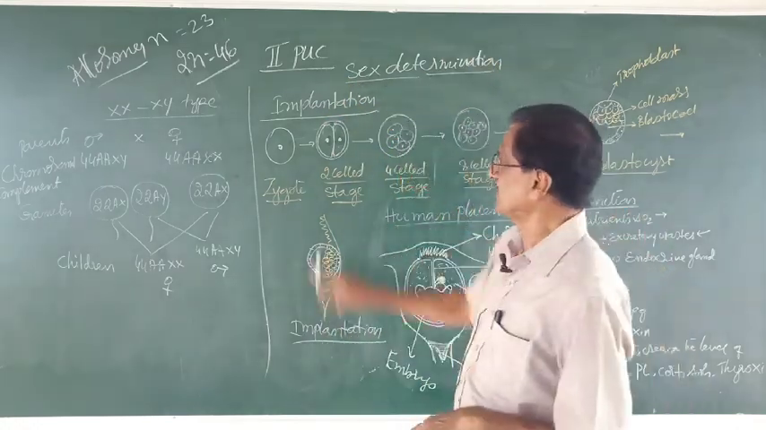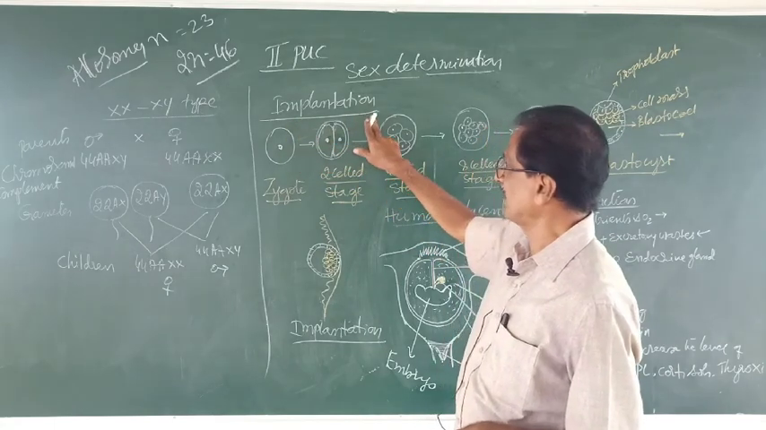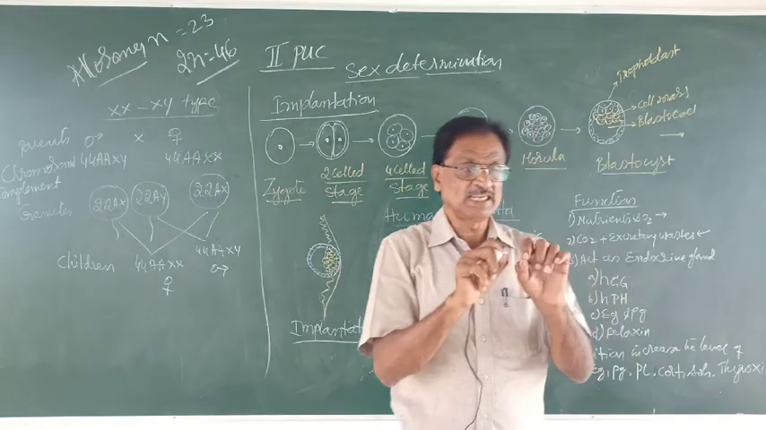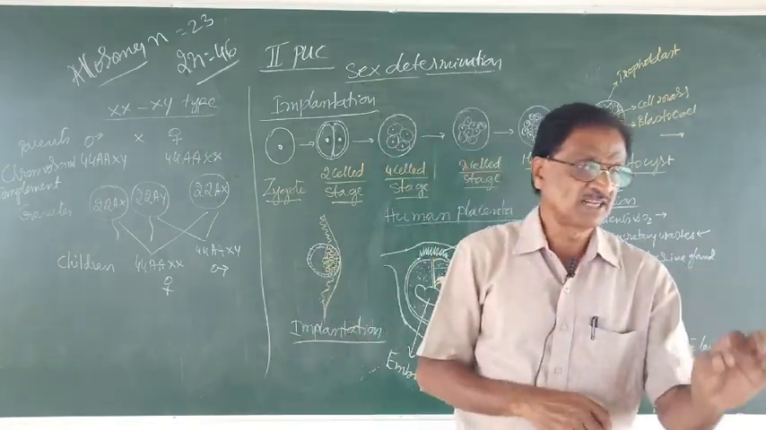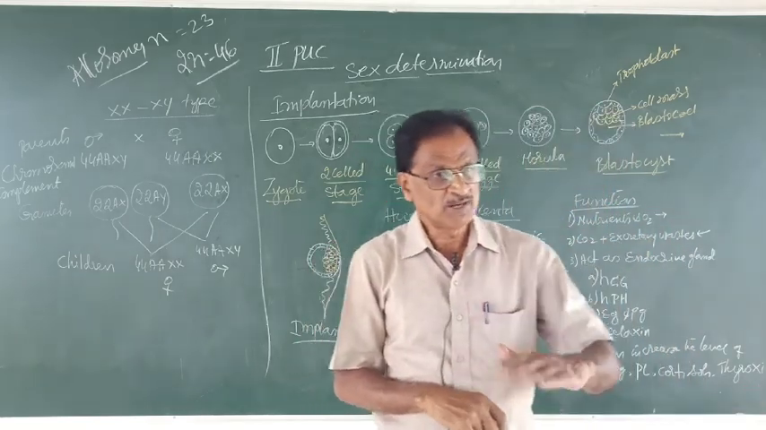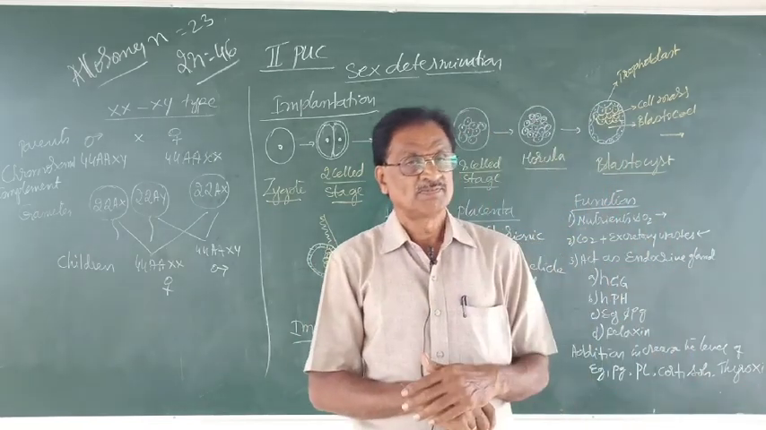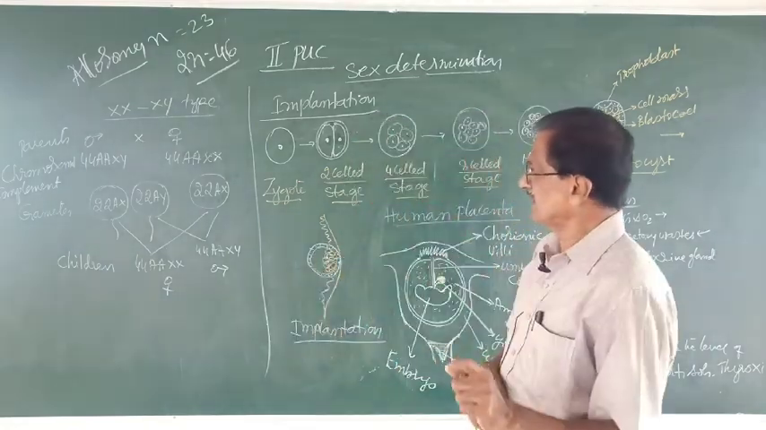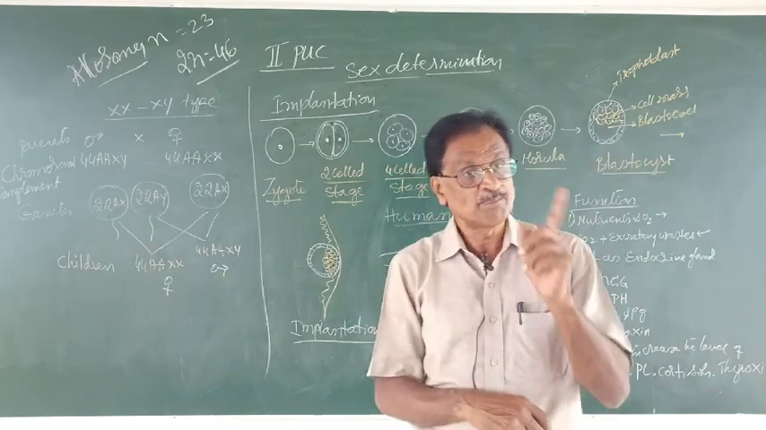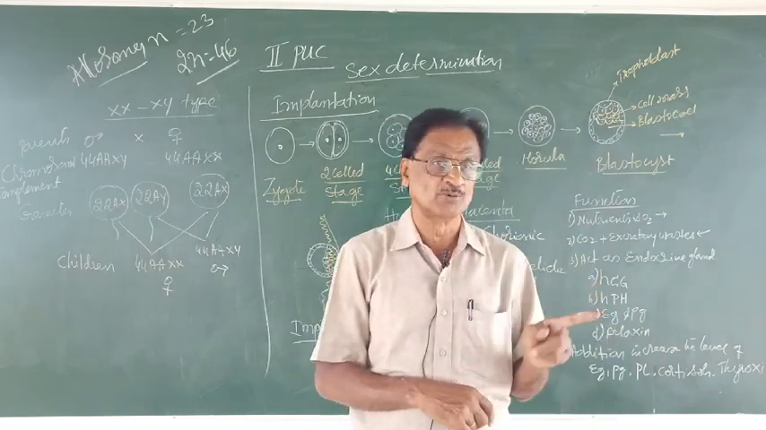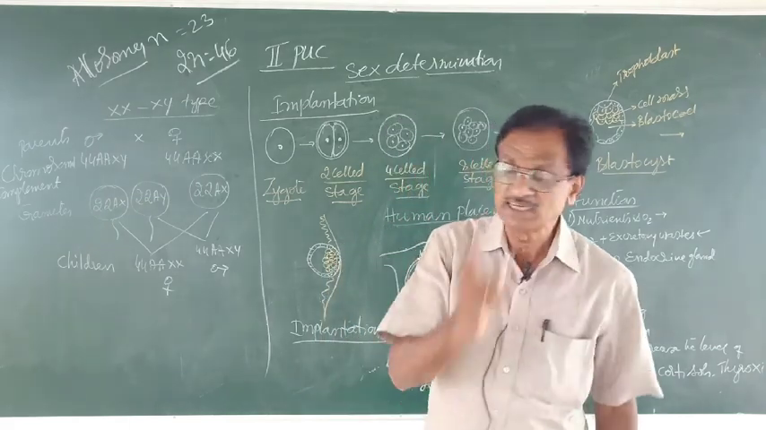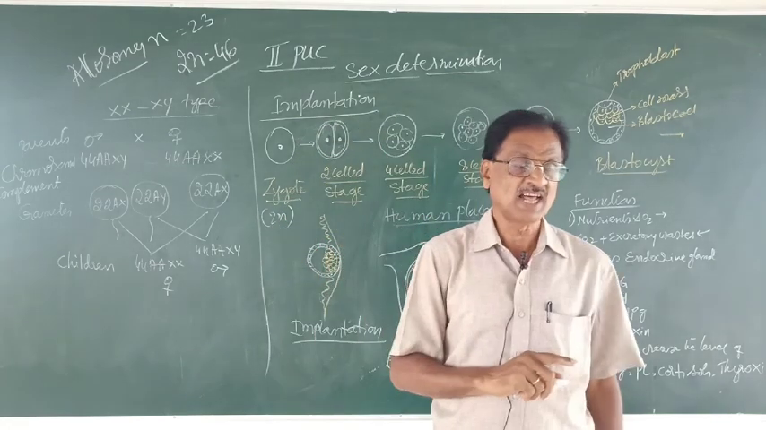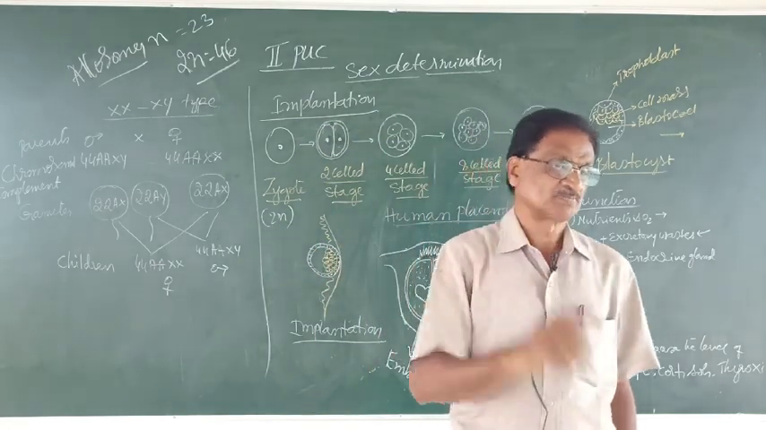After this, now let us know what is implantation. In the previous class, we studied in detail where fertilization occurs and what the resultant product of fertilization is. Fertilization occurs in the ampullary region of the fallopian tube, resulting in a diploid zygote or a fertilized egg.